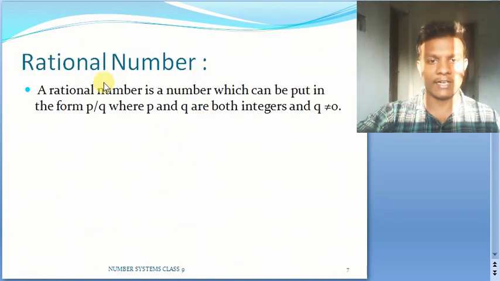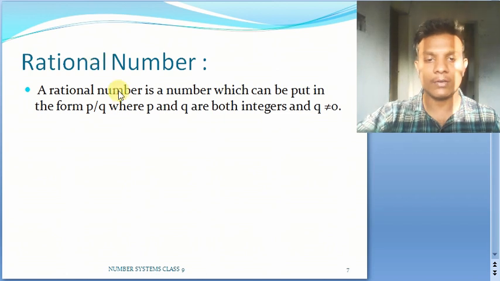Next, let us come to what a rational number is. In your 8th class, you have discussed many facts related to rational numbers. The basic definition is any number which we can write in the form p by q such that p and q are integers, and as we know, in the denominator no number should be 0. That's why we add one more condition, that q is not equal to 0. That is how you define a rational number.